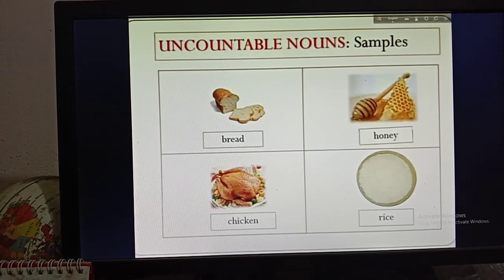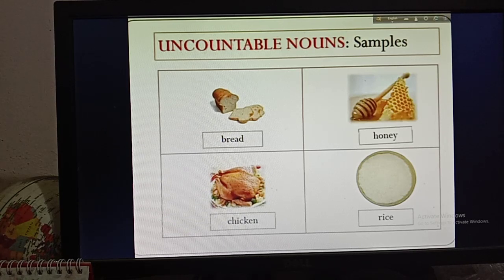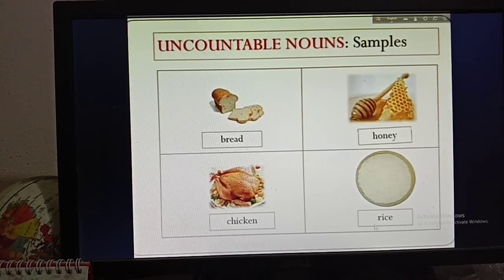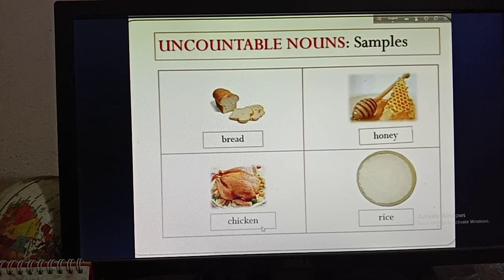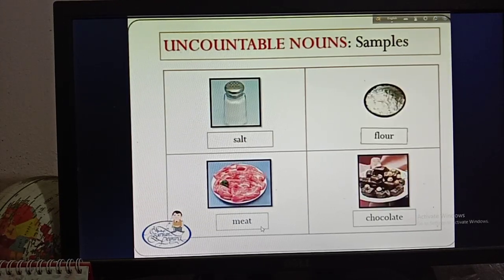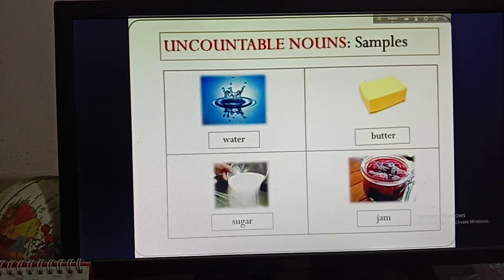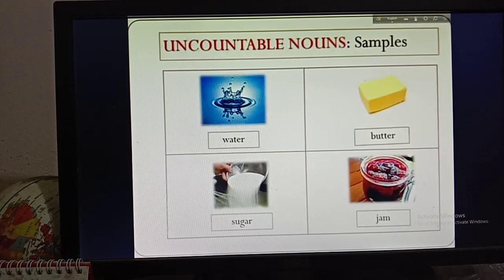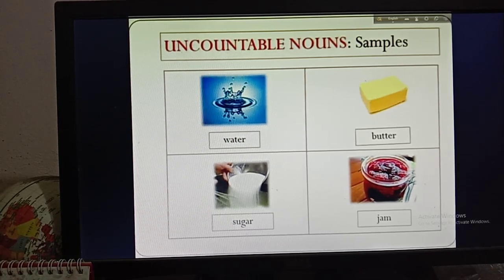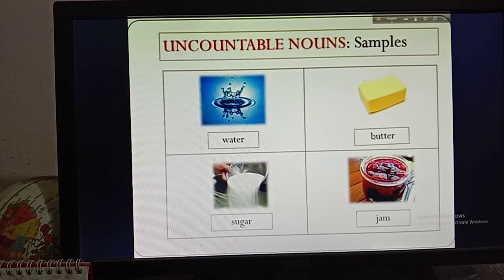But uncountable nouns are not countable, but sometimes we can count them if we use a piece of bread or a jar of honey, a bowl of rice, a piece of chicken, or if I say a glass of water, a packet of salt, then they will be countable. But if I say water is essential for our health, sugar is needed for our health or for our taste, butter is very delicious, then they will not be countable. So they will be uncountable.